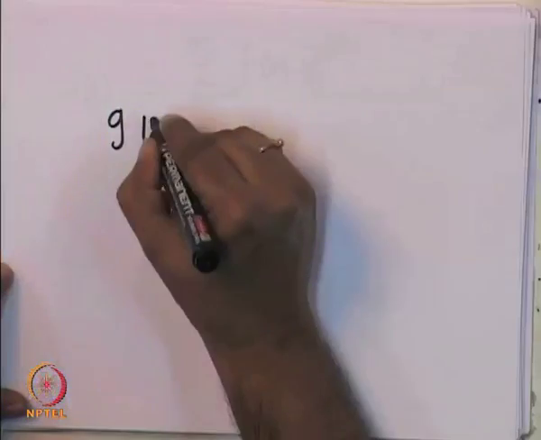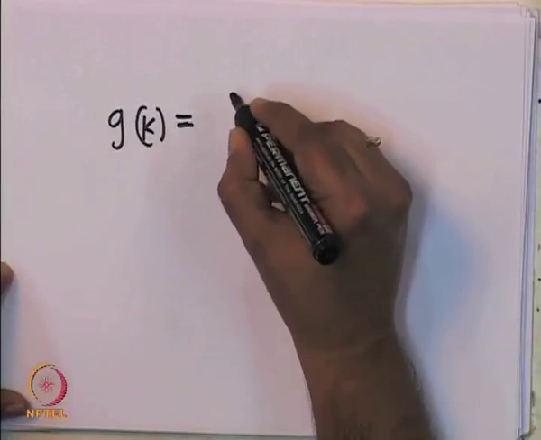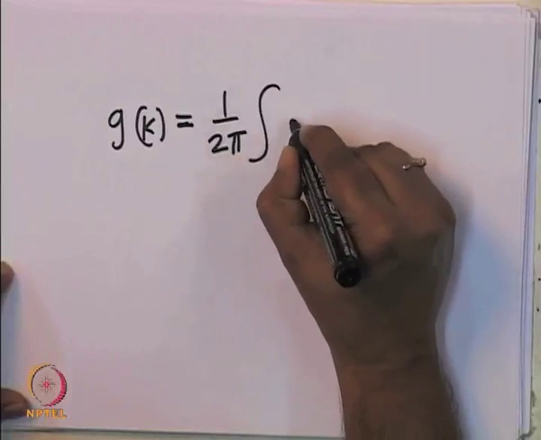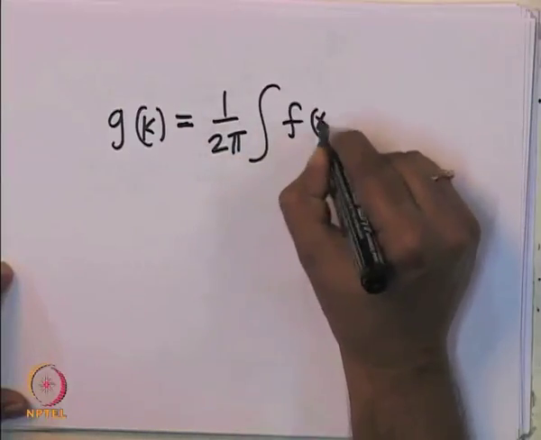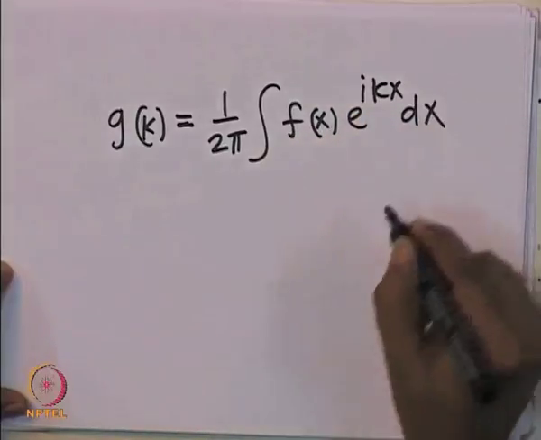One more thing I should say: in some places there are different ways of writing this, as we just saw. Sometimes you will see g of k written as 1 over 2 pi integral f of x e power i k x dx.